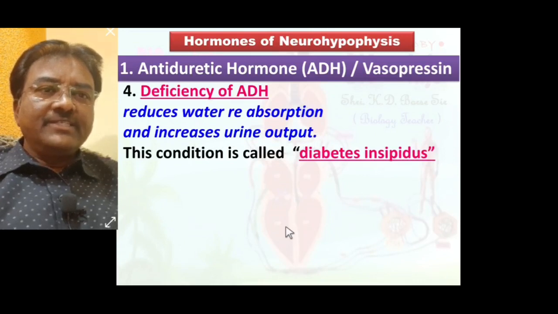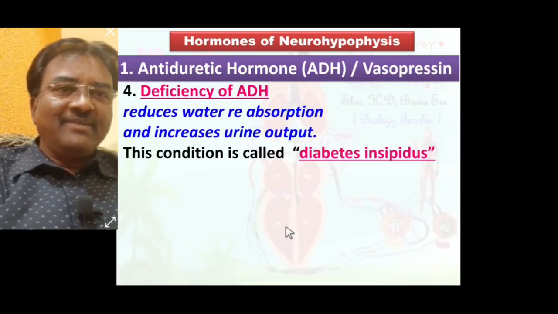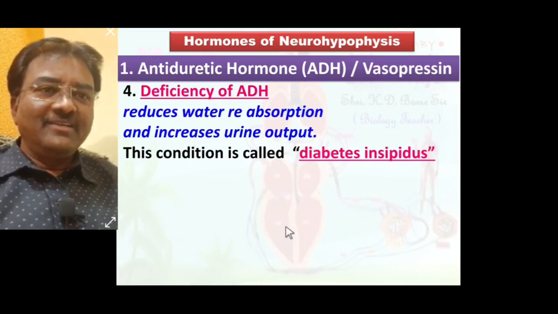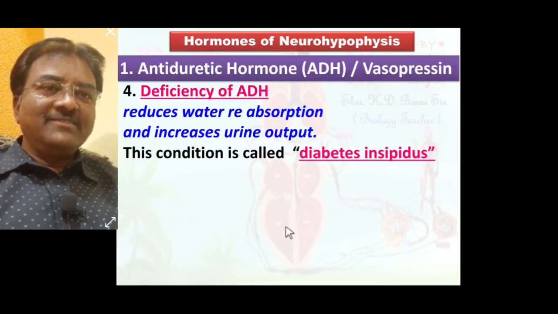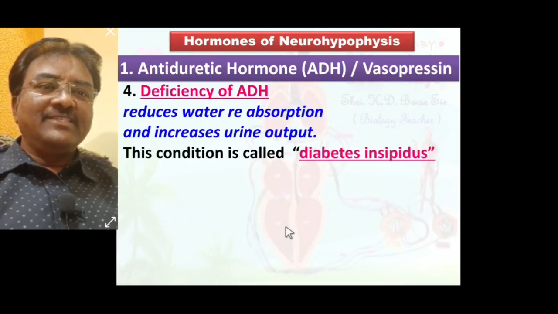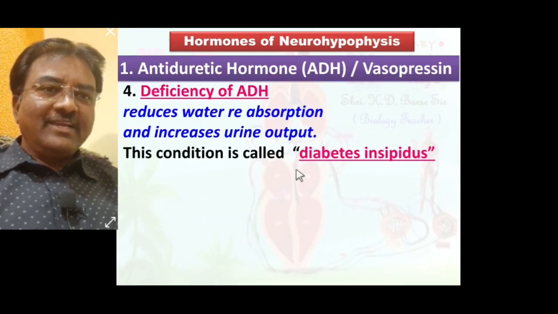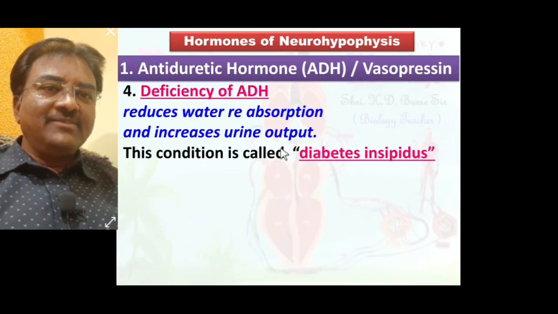You know diabetes mellitus? Yes, diabetes mellitus is also one of the diabetes, but such diabetes mellitus is due to deficiency of insulin hormone. Here diabetes insipidus is a defect due to deficiency of ADH.